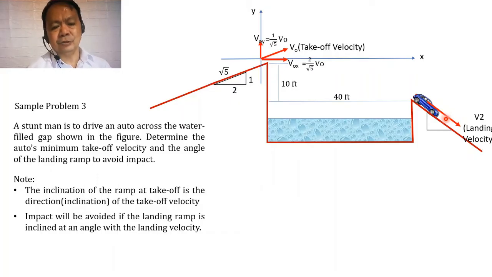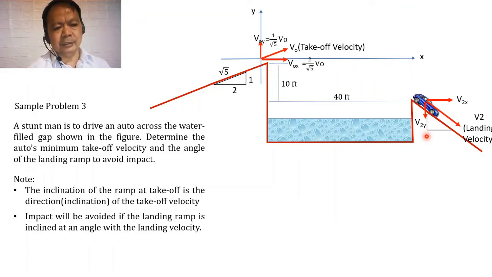So that if we would be expressing the component of this final velocity or landing velocity into horizontal and vertical, so that this v sub 2x will be the component of the landing velocity in the x direction, while this direction will be the component of the landing velocity in the y direction.